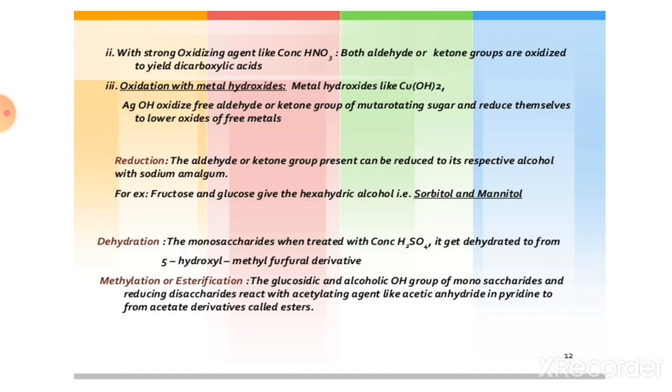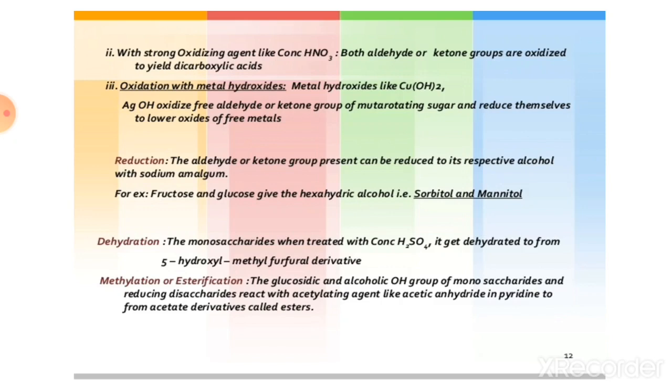Then next is reduction. The aldehyde or ketone group present can be reduced to produce the respective alcohol with sodium amalgam. For example, fructose and glucose give a sugar alcohol. Next is dehydration. The monosaccharides, when treated with concentrated sulfuric acid, get dehydrated to form 5-hydroxymethylfurfural derivatives.